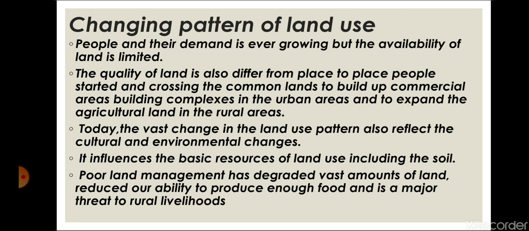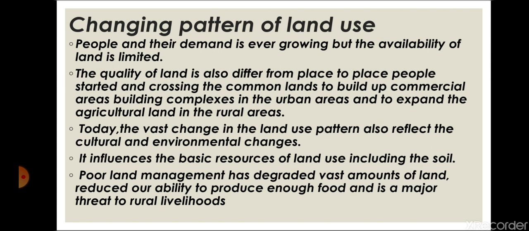Land is not increasing on the earth's surface, but our demand is increasing. We need more land for our survival, for building houses, establishing industries and building structures, and for agriculture also. In urban areas, land is used for building commercial areas, such as shops and malls, and housing complexes. In village areas, land is used for agricultural purposes, and forests are being cut down for agriculture.